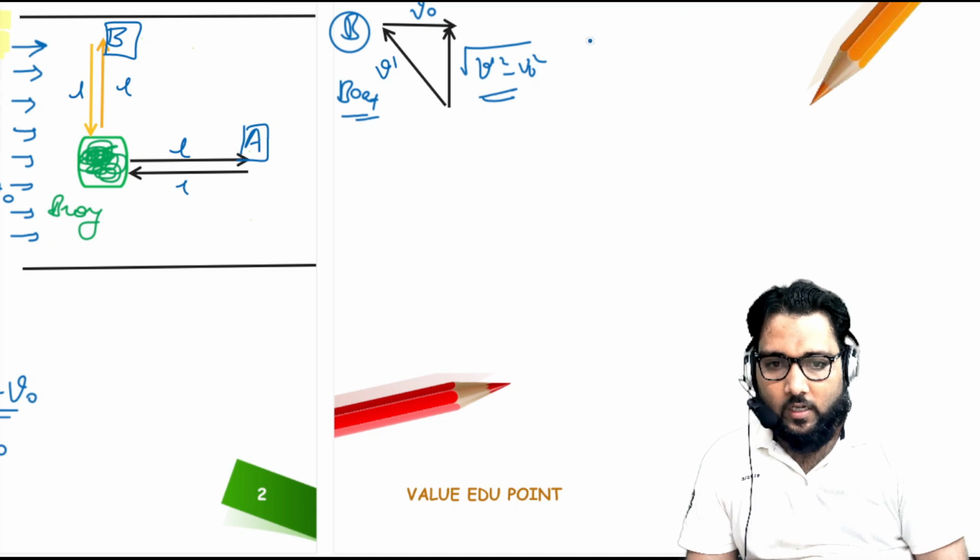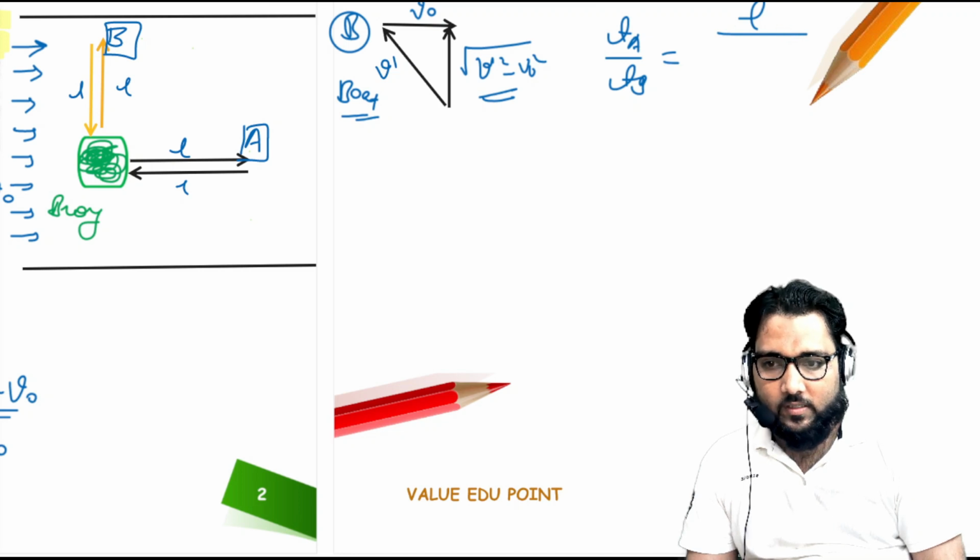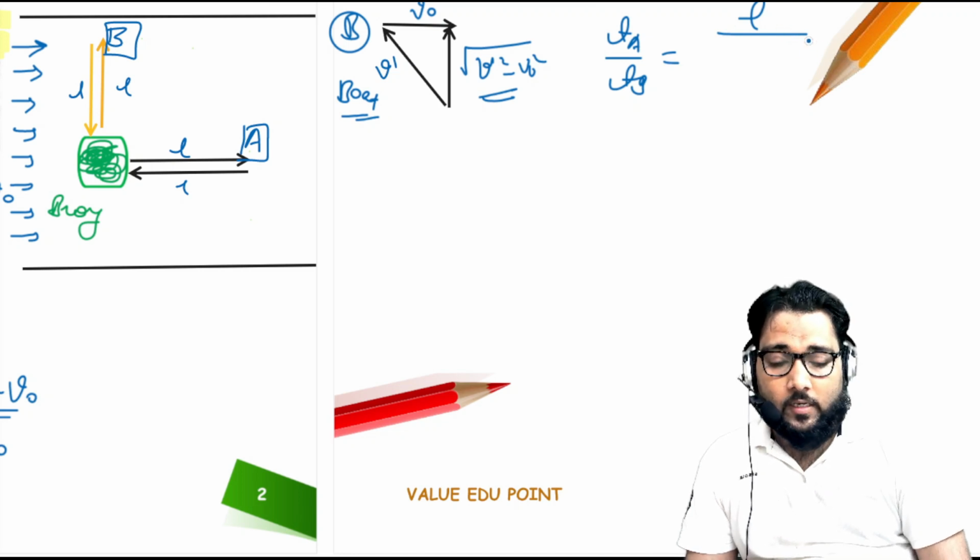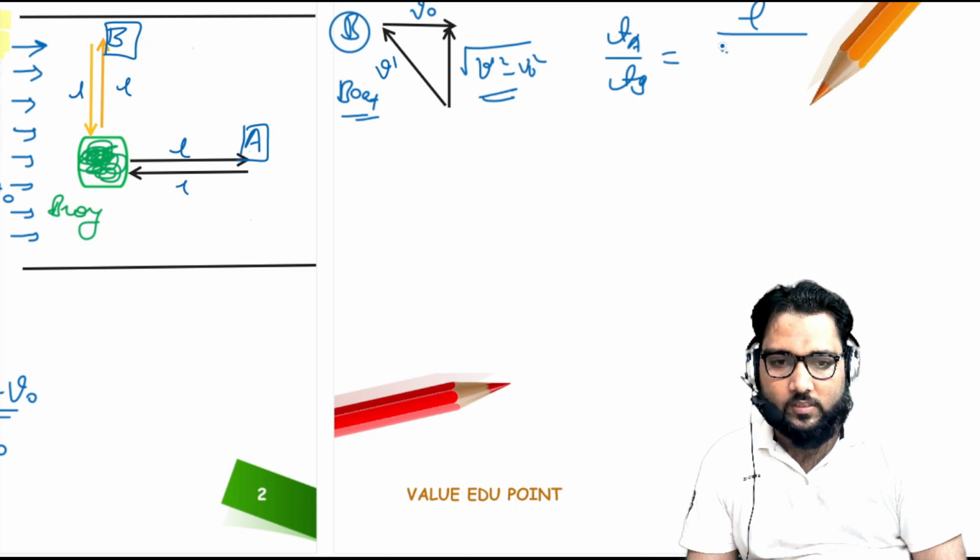Okay, guys. Now he is asking the ratio of TA upon TB, the time taken by boat A and the time taken by boat B. To cover the distance, the time taken by A, we know that time is displacement upon velocity. First it is going downstream, so this velocity will be v dash plus v naught. While returning, the upstream velocity will come. So this is the time taken by A.